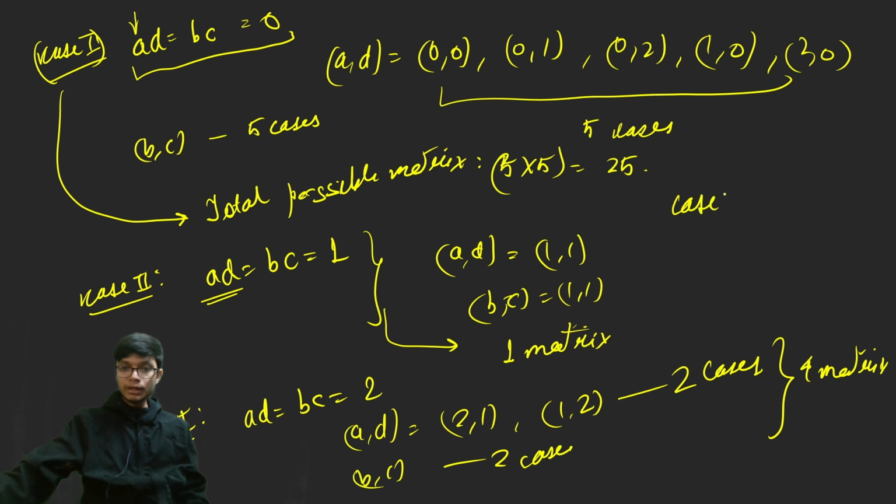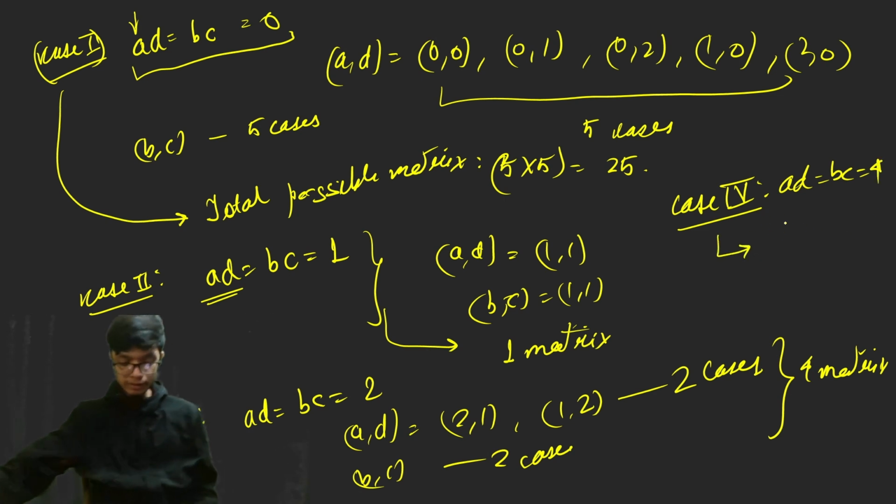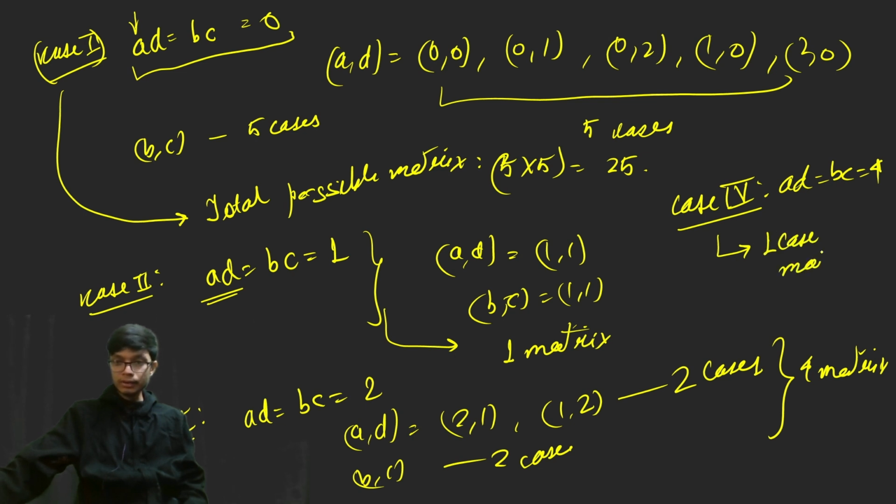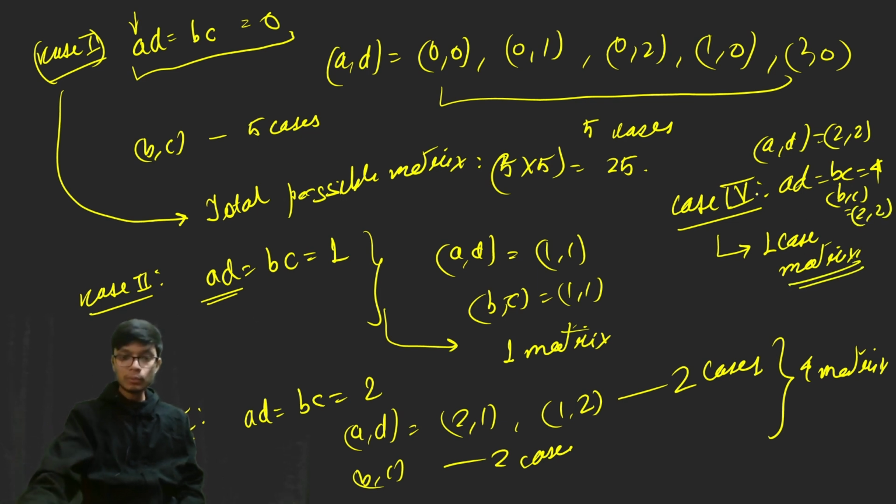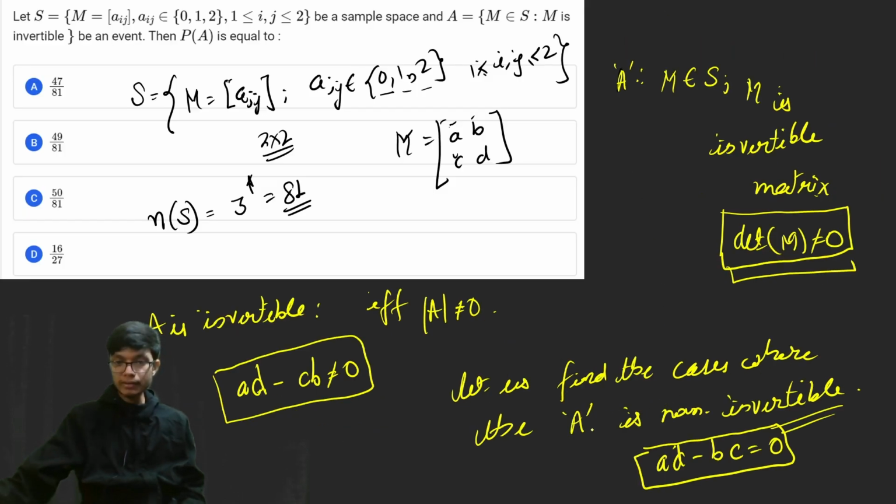So from here you will get 4 possible matrices. Similarly for case 4, when AD is equal to BC is equal to 4, this corresponds to one possible case, that is when A comma D is equal to 2 comma 2, and similarly B comma C is also equal to 2 comma 2. That is only one possible matrix. So from all these cases, the total number of non-invertible matrices is 25 plus 1 plus 4 plus 1, which yields 31.